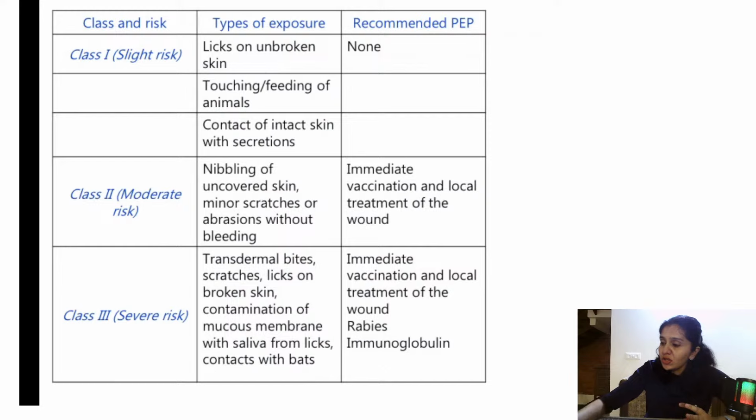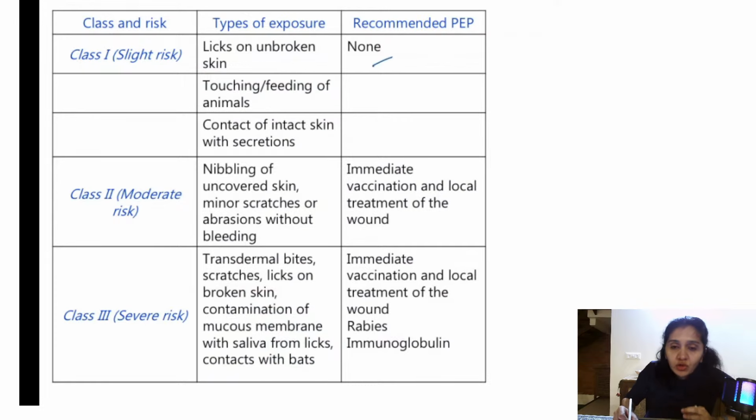So the next question, I'm just revising the categories of bites, right? There are 3 categories: class 1, class 2 and class 3. Class 1 is slight risk, class 2 is moderate risk, and class 3 is severe risk. So what is class 1? There is just licking, touching, feeding of the animals. There is contact of intact skin with secretions, intact skin. So in such cases, nothing needs to be done.